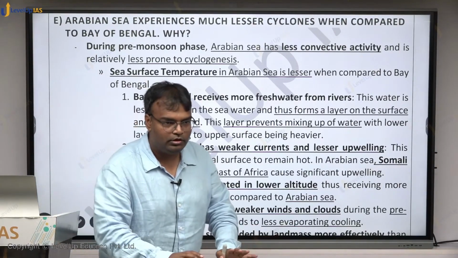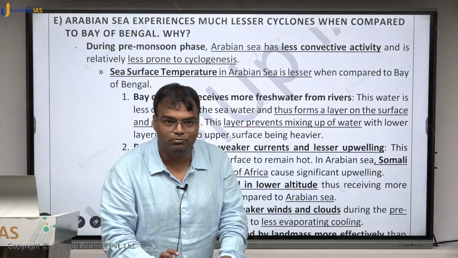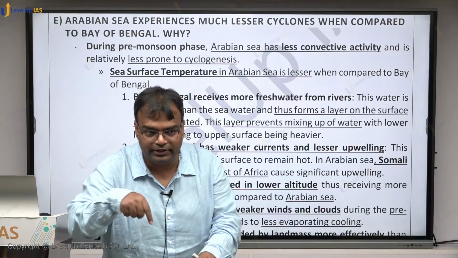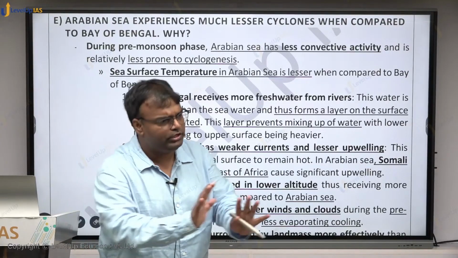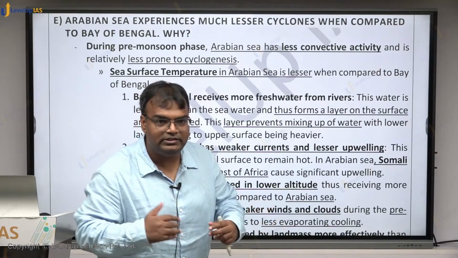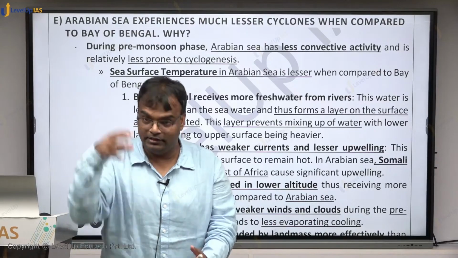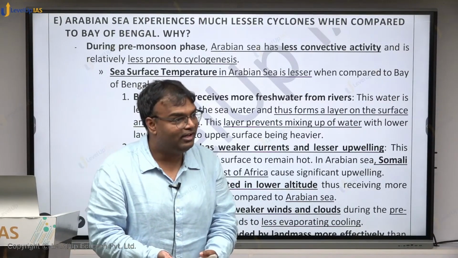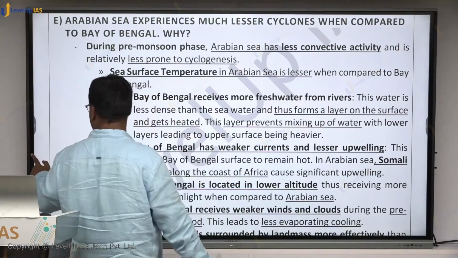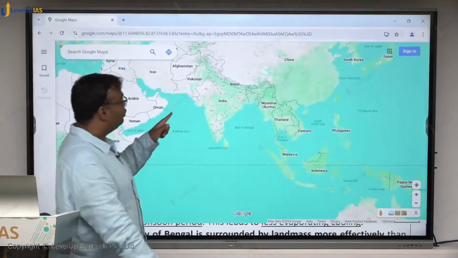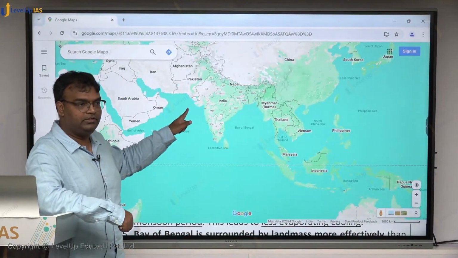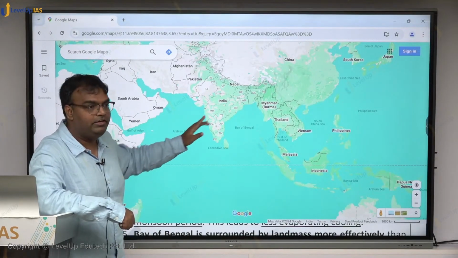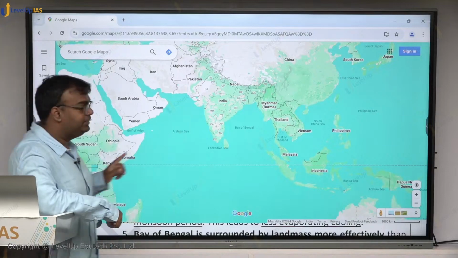Ocean, dense water, it has more salt. Fresh water creates a layer, and this layer is not getting mixed with the bottom water easily. Eventually it will get mixed, and this layer is getting warm, absorbing heat. So surface temperature is higher. Here they do not receive a lot of water from rivers, and thus it will be cooler when compared to the surface temperature here.